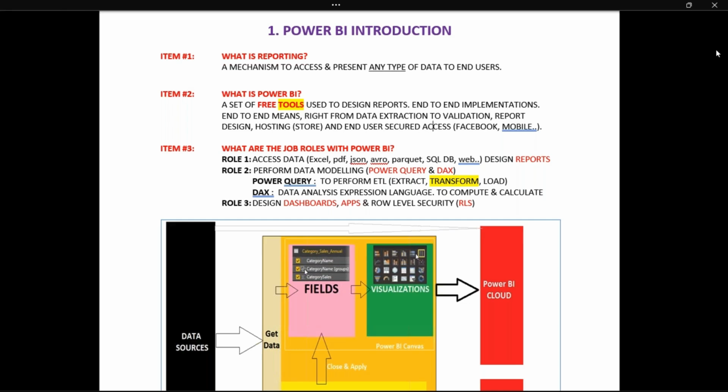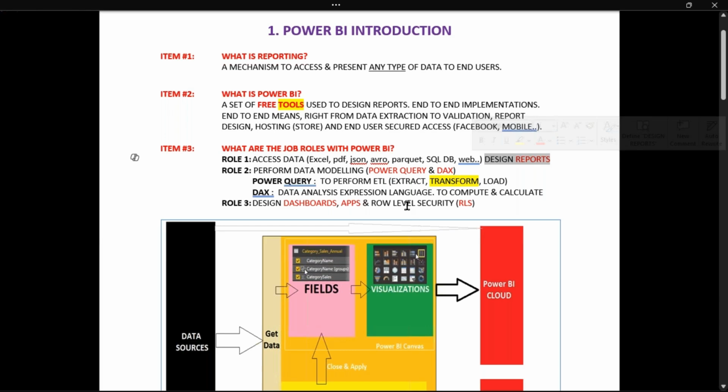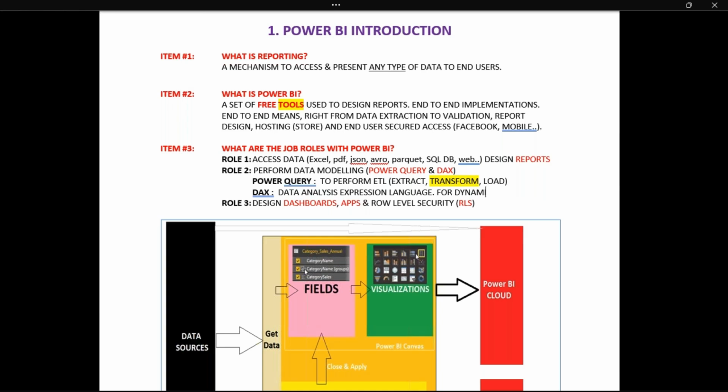What are the job roles? Job roles: access data, design reports, data modeling activities. I was telling something called Power Query. What is that? ETL platform, DAX, data analysis expression language. Mainly to make it clear, I'll say for dynamic reports and calculations.